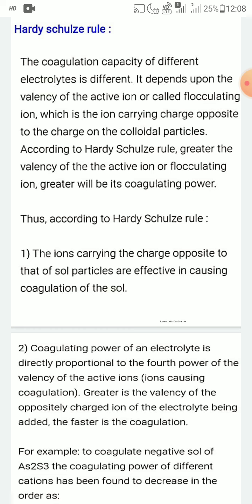Today, I'll discuss the Hardy-Schulze rule, or Schulze-Hardy rule. In the last video, I discussed the coagulation of colloidal particles. Coagulation means precipitation. Coagulation is one type of precipitation of colloidal particles, and coagulation of colloidal particles starts in the presence of electrolytes.